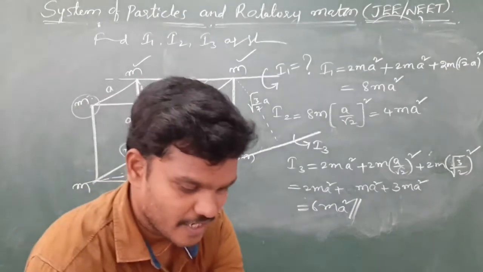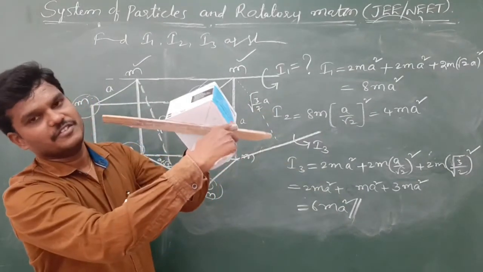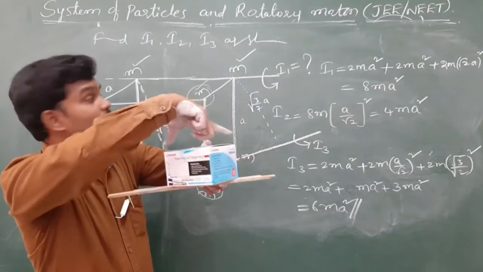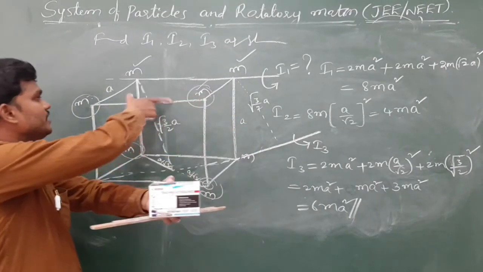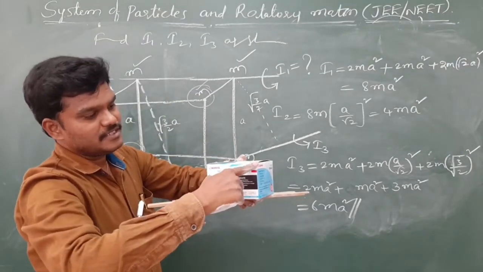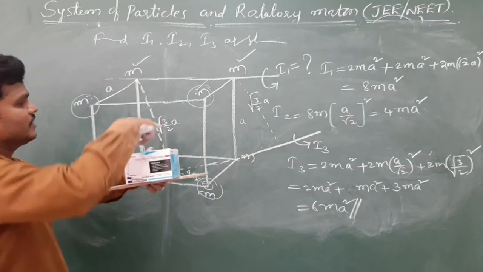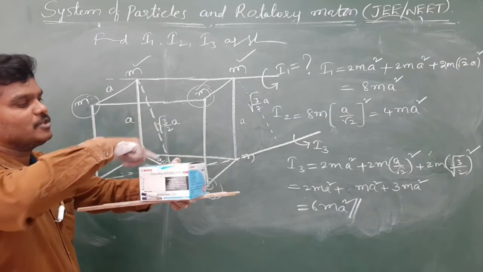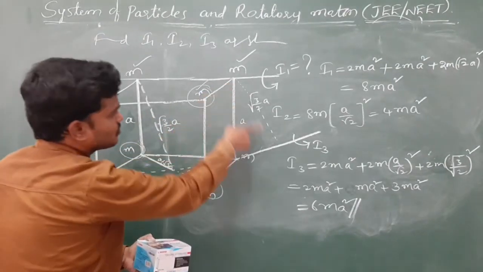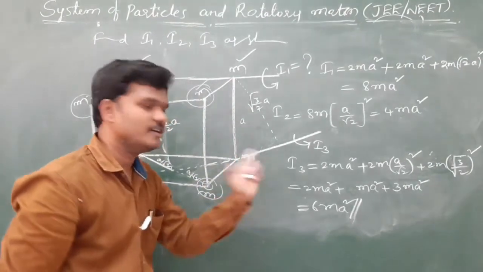So imagine the diagram correctly. Due to these 2 there is no moment of inertia. This is ma square. 2 are completed, above 2 completed. See the distance, above 1 is completed. Remaining 2, see these 2 are over, the remaining 2 are at a distance of root 3 by 2 A, and this is also root 3 by 2 A. So you will finally get 6 ma square. Imagine correctly and verify the answer.